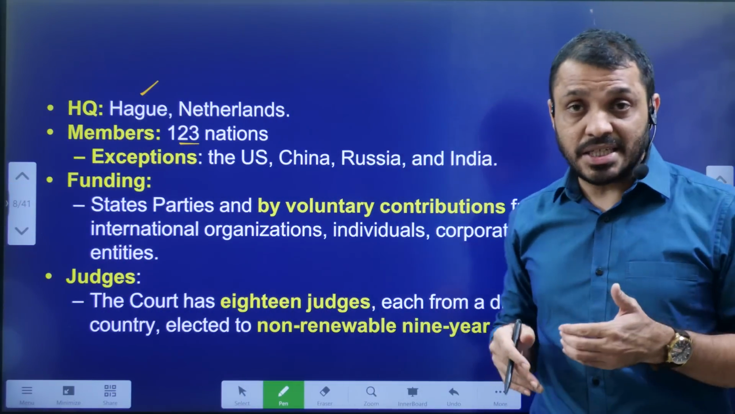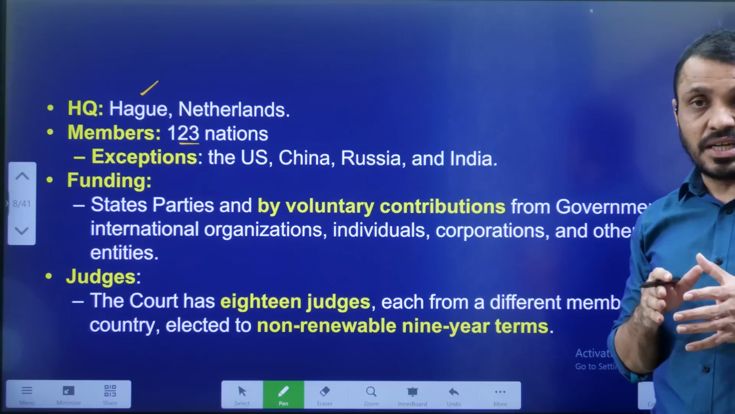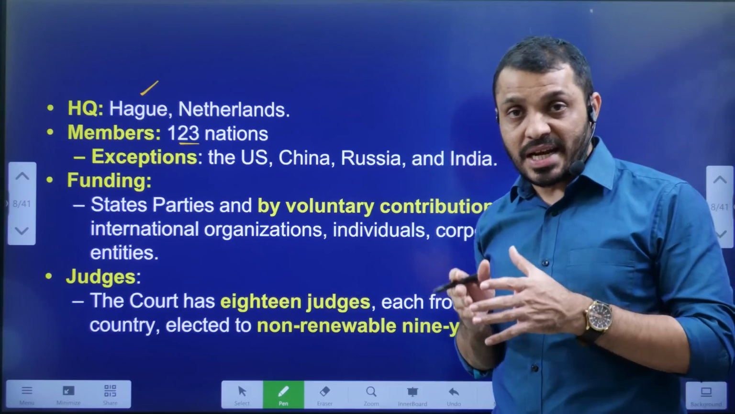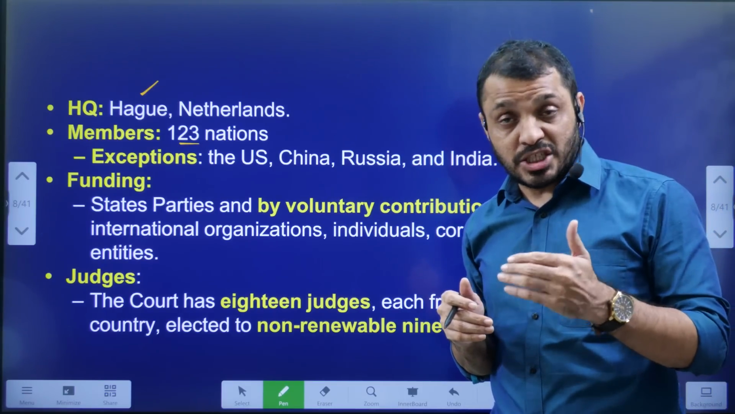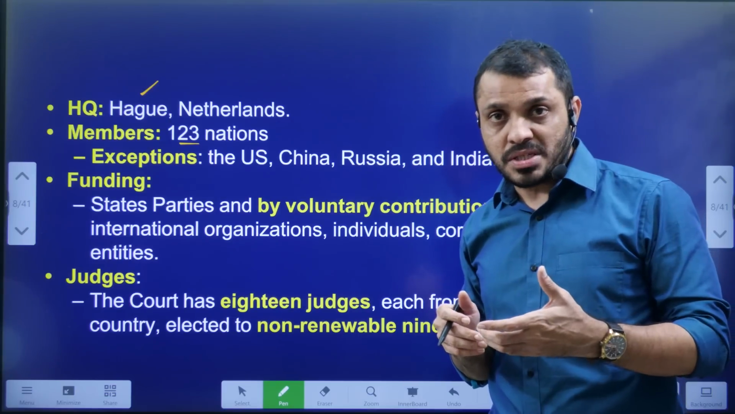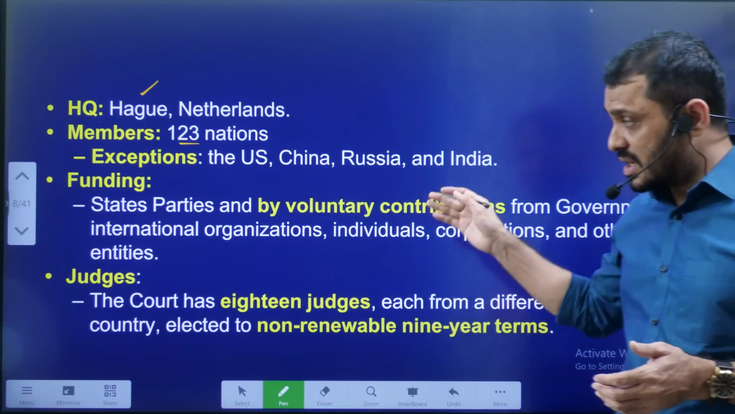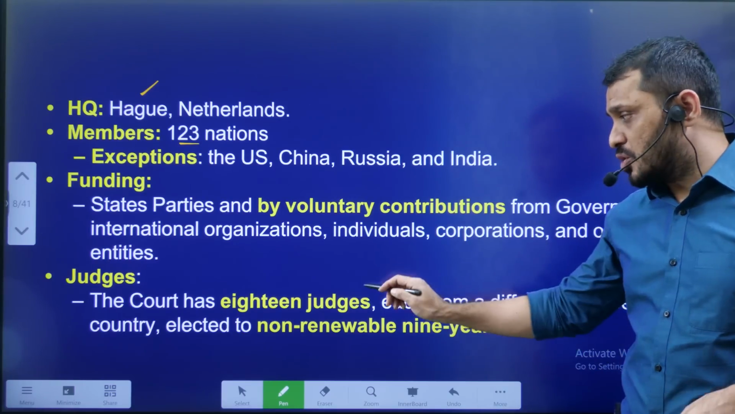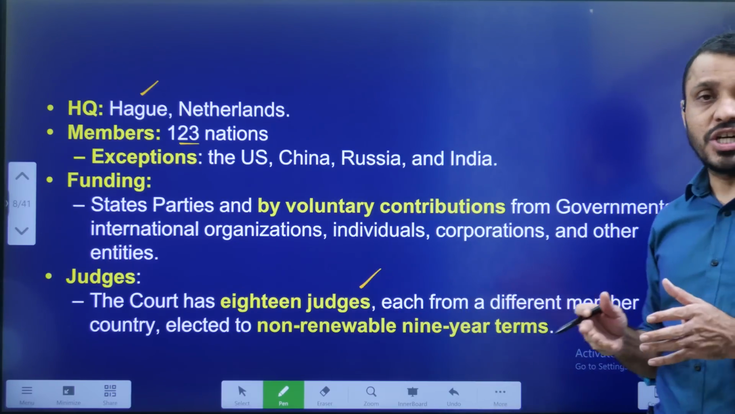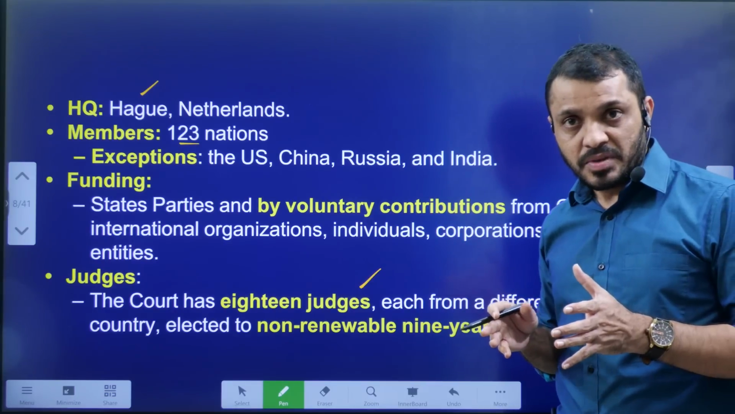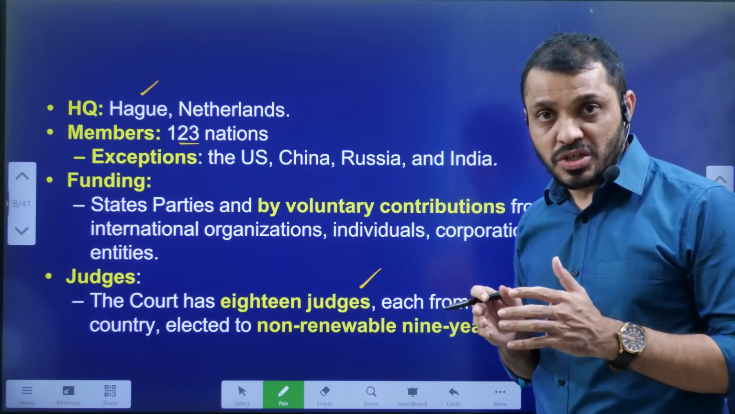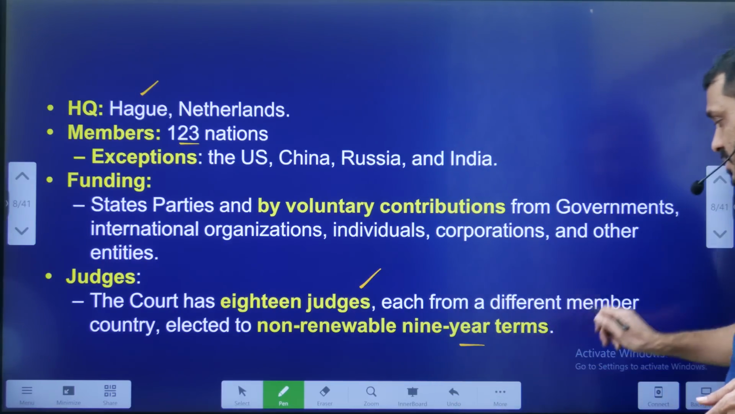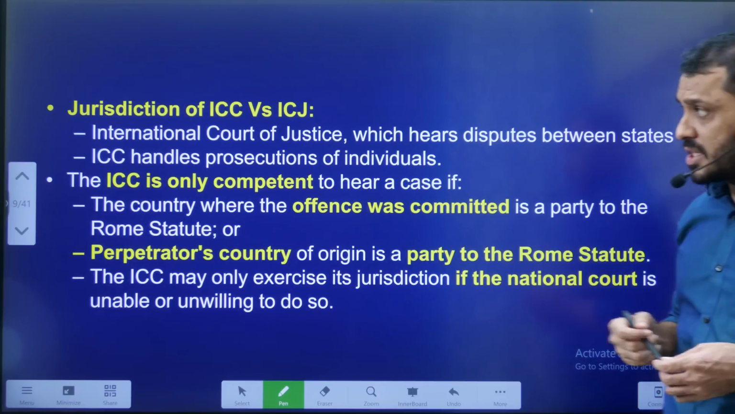Then funding, like I said earlier, there is no defined funding. Funding will come from the countries which signed the Rome Statute and some international organizations, individuals and philanthropists, who give money. With respect to judges, there are 18 judges. Each judge's term is 9 years, and once a person has retired as a judge, they won't be reappointed. They are not eligible to be appointed again.